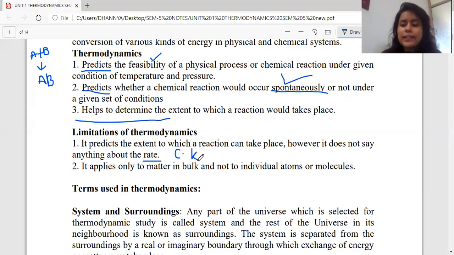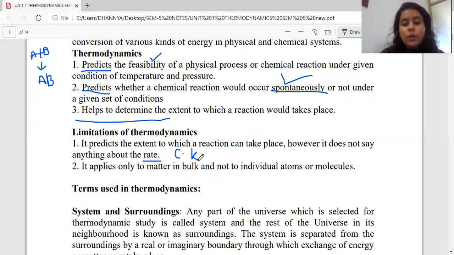Now, what is chemical kinetics? Chemical kinetics generally gives us an idea that the reactants have combined with one another, and then they are going to result in the formation of a product. So this information was obtained from chemical kinetics. Okay? The second limitation of thermodynamics is that it will only be applicable to the systems or